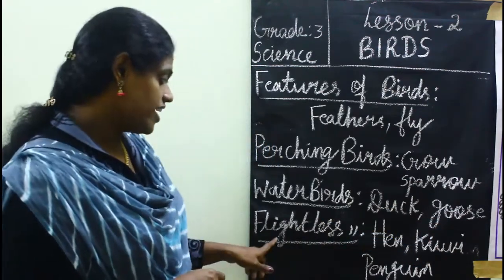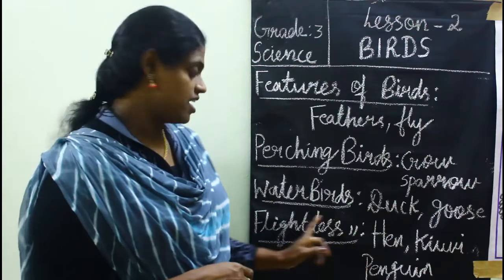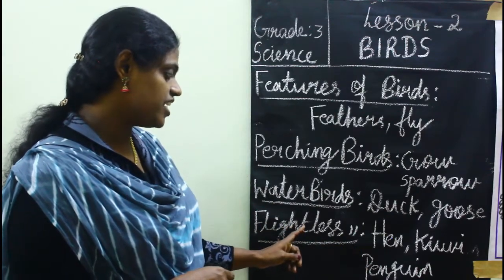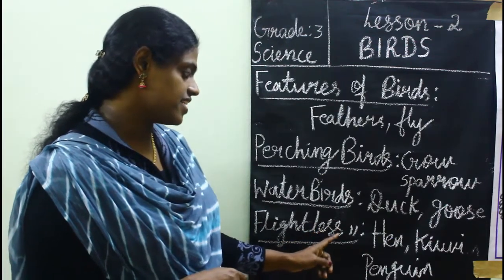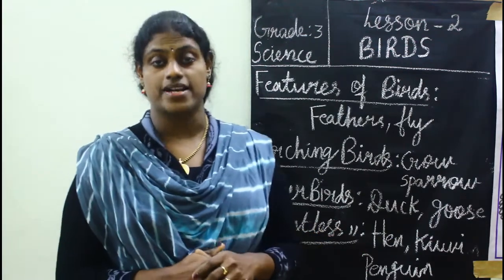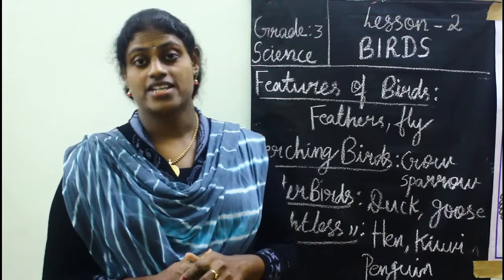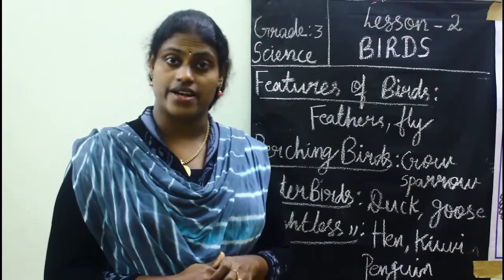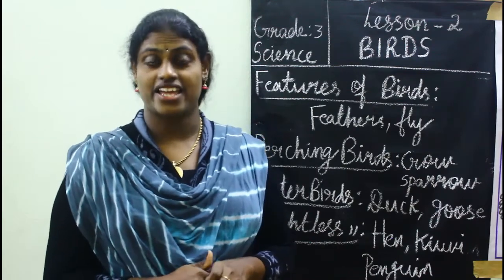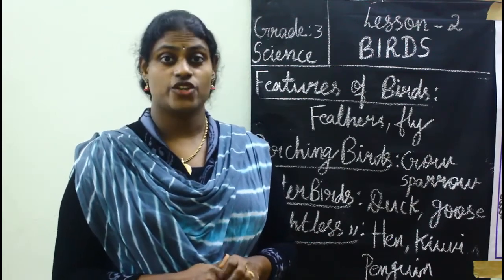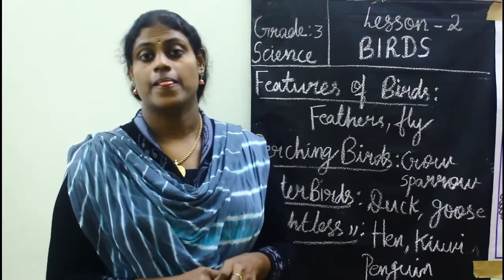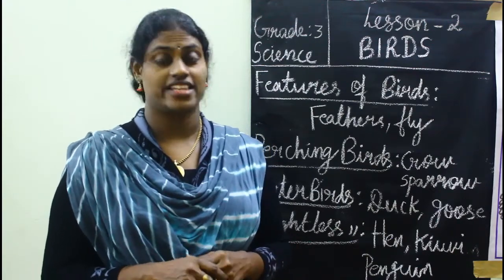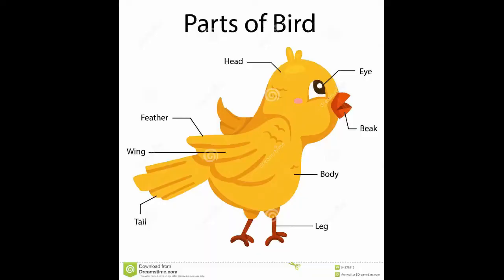Then the third one is flightless birds. Flightless birds. These types of birds can't fly, but they are birds. Examples: hen, cock, penguin, kiwi, etc. These types of birds have wings, but they can't fly.